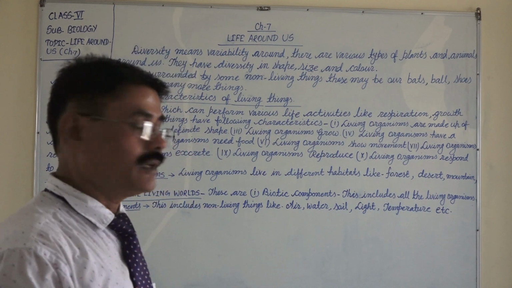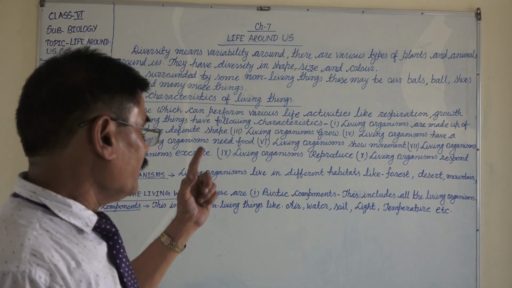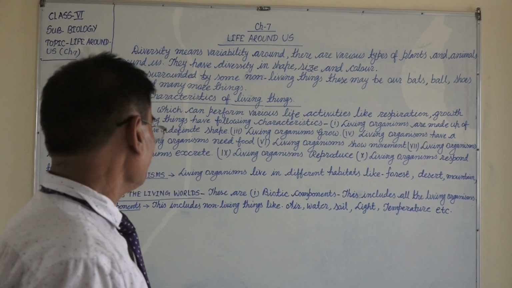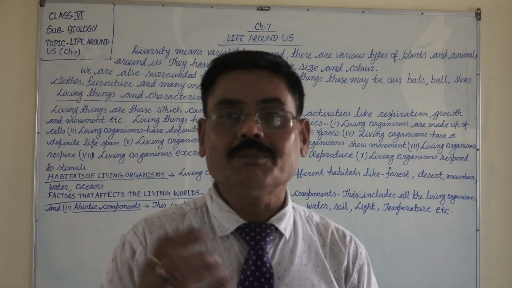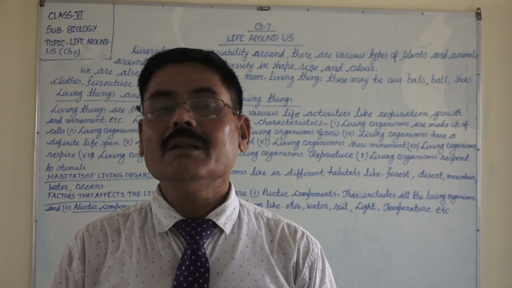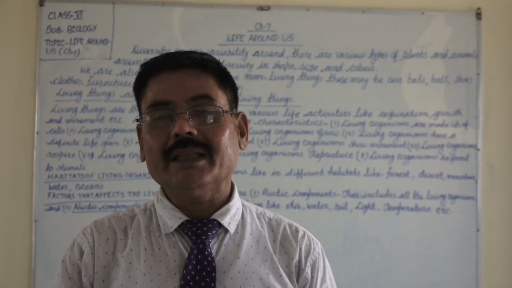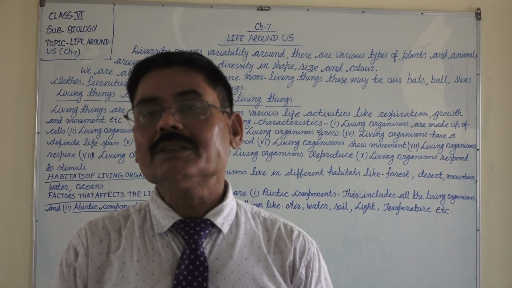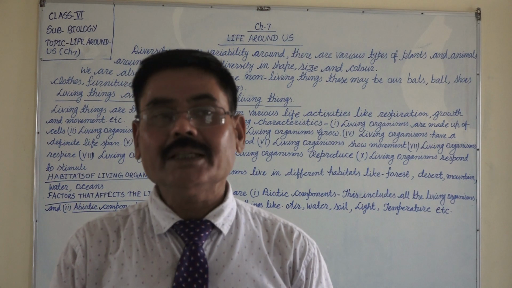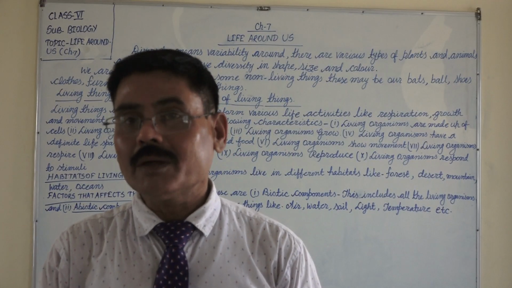There are 10 characteristics. You can see here, living organisms are made up of cells. Any living organism, either it is a plant, animal, or insect, or microorganisms like bacteria, all are made up of cells. So cell is called the building block of our body.